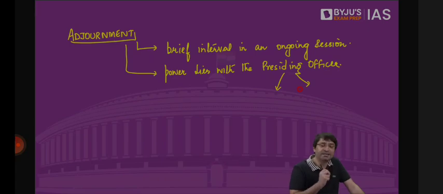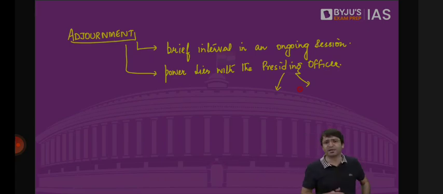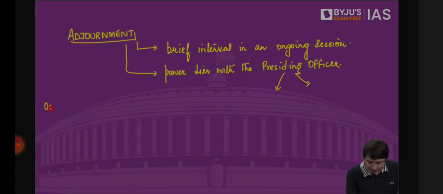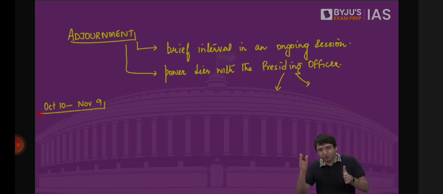Similarly, if the session, for example, is called between October 10 to November 9, that means the duration of the session is between October 10 to November 9. For example, on October 10 when I'm meeting, nothing can happen without my permission because I'm the presiding officer. And once that time comes, let's say 9 o'clock in the evening, I would say the house is adjourned. We will meet tomorrow 10 o'clock in the morning. That means what is this adjournment? It's a brief interval in an ongoing session.